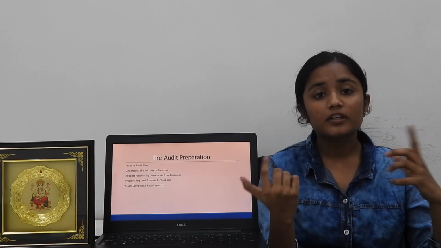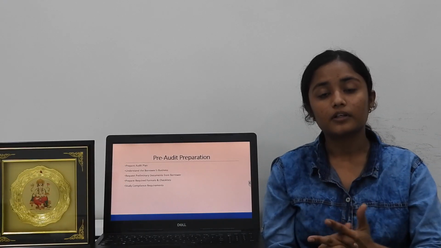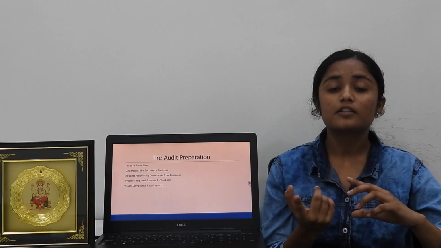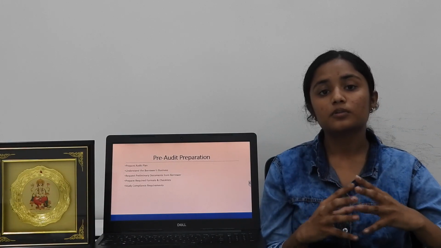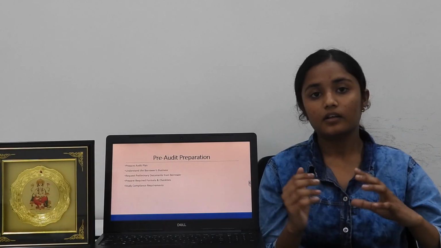It helps in prioritizing the things which need to be checked first. Study compliance requirement. The auditor is required to study the compliance requirement which has to be complied with by the borrower, so that the auditor can report at the end.